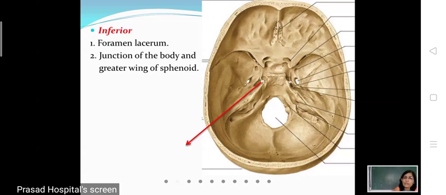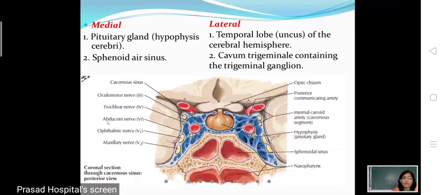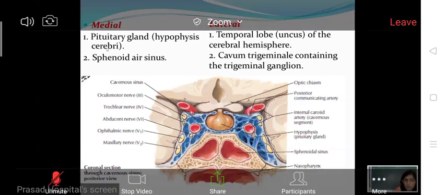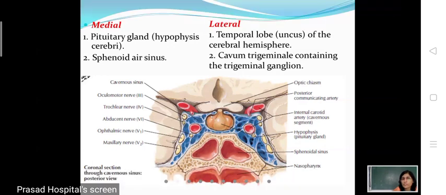Then the medial relations. You can see very easily in this picture. Again, this is a coronal section through the cavernous sinus seen from the posterior aspect. And what all could you see here in the medial side? This is the cavernous sinus. Medially, this is the pituitary gland, present in the hypophyseal fossa, in the middle cranial fossa.